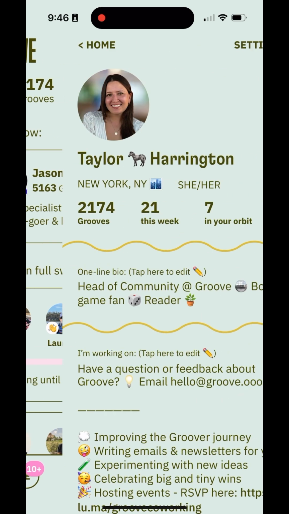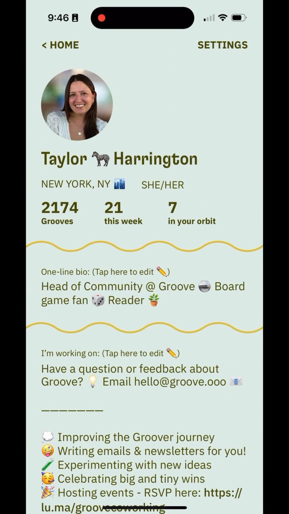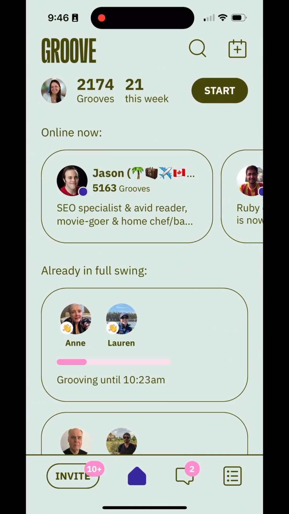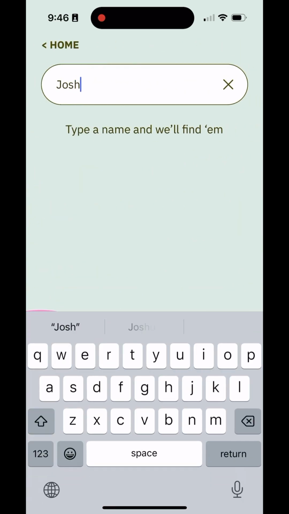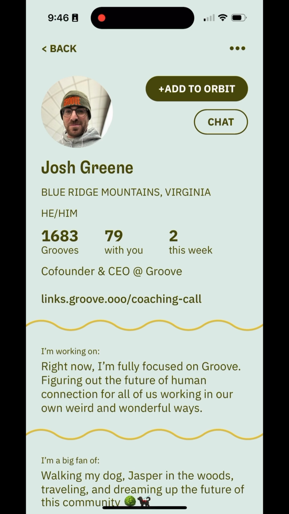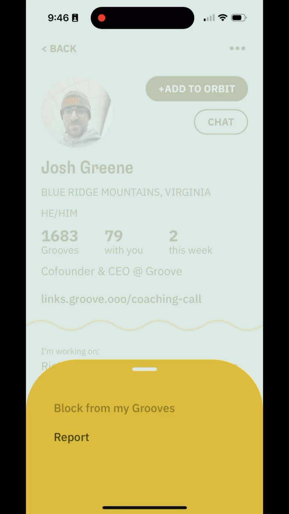One of the other things that is worth noting, if you go back to your profile and tap settings in the top right, that's where you would find anyone that you've blocked inside of Groove. So that means that is someone that you do not want to end up in a groove with. I don't have anyone blocked yet, so I'm going to show you what that looks like. So we're going to look up Josh. So whether he is in my orbit already or not, I am able to tap block.